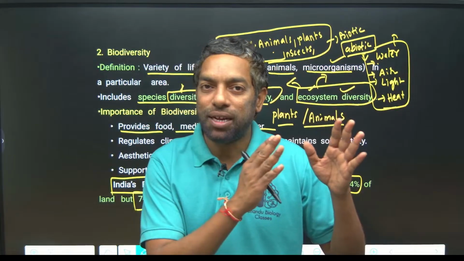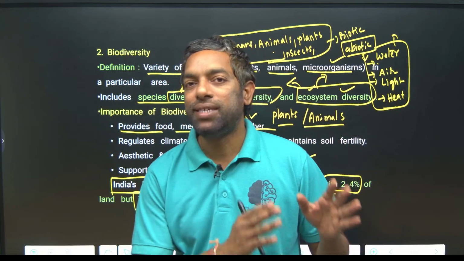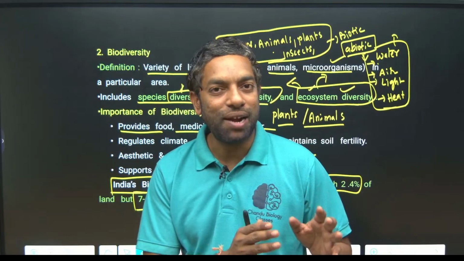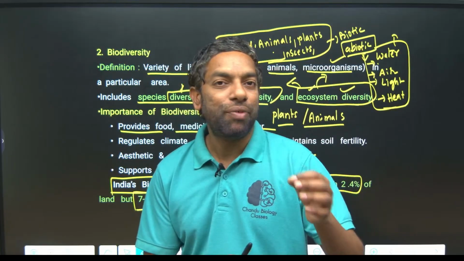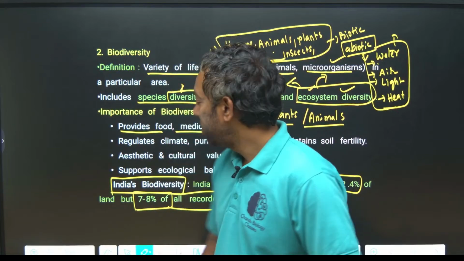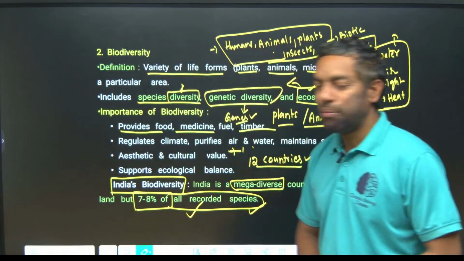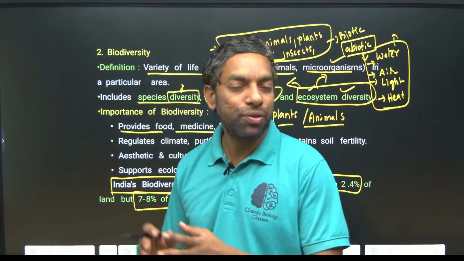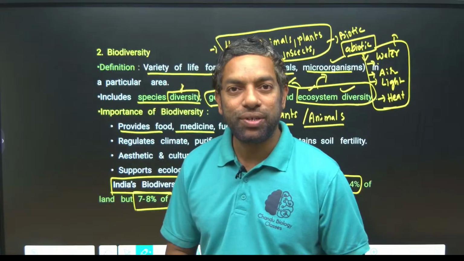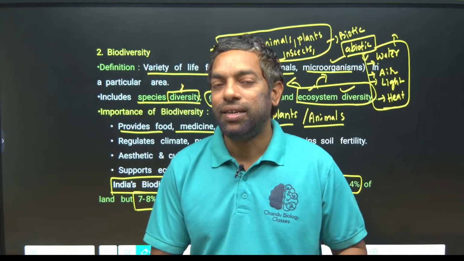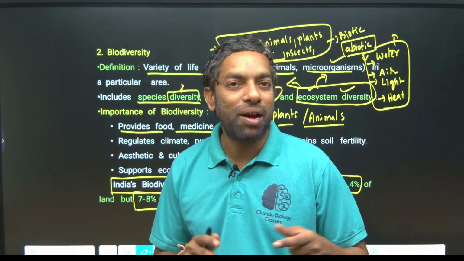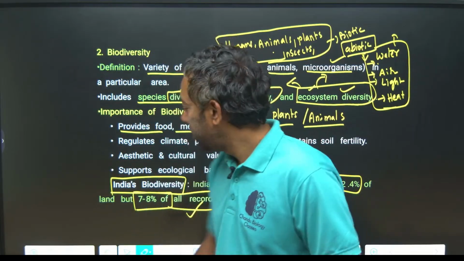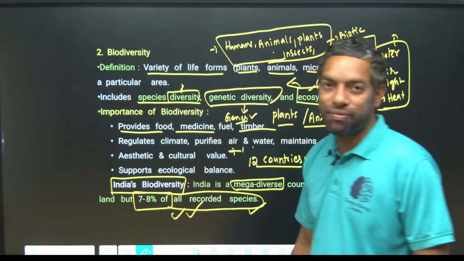India shares only 2.4% of land, but 7 to 8% of diversified species are there in India, because India has a huge coastal area. India itself has huge hilly areas, plateaus and different islands. India has all kinds of Ramsar sites, okay. All these come together to give the 7 to 8% diversity, okay.